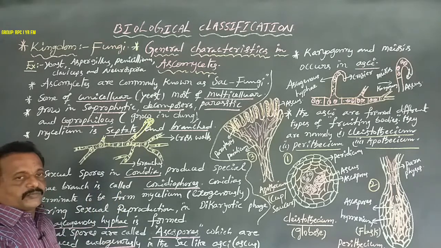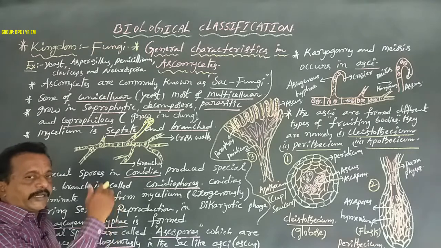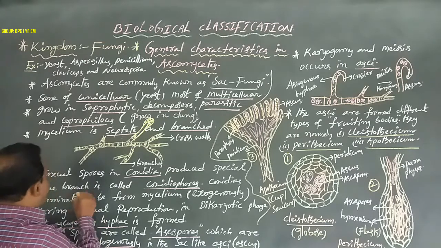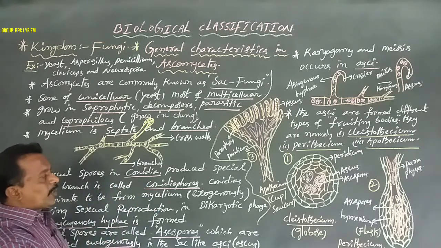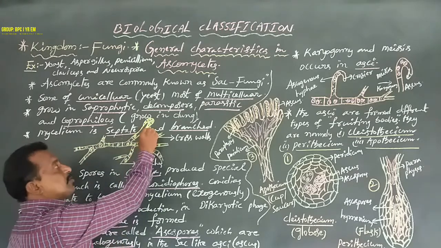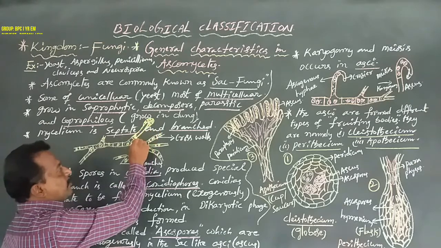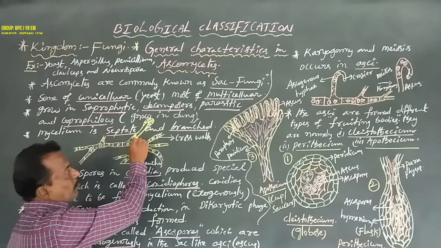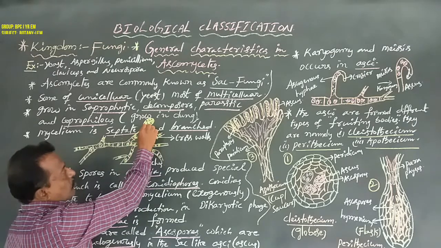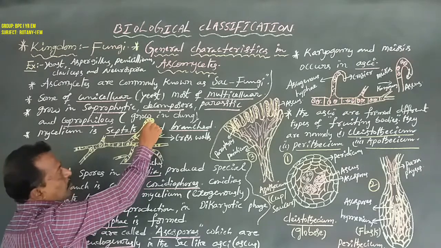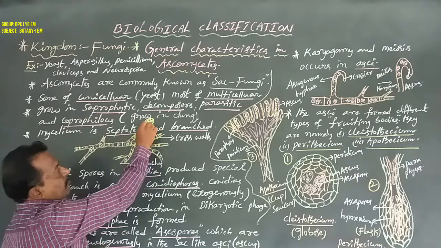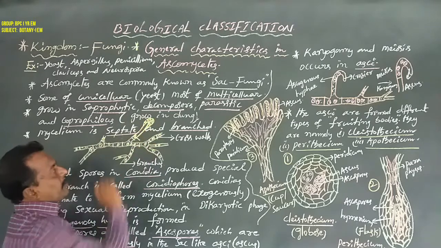Sporangiophores bear sporangia. The sporangia are arranged on a special hyphal branch that is called the sporangiophore. This is a conidiophore. That is a sporangiophore, and this is the sporangium. These are sporangiospores, and this is a sporangiophore. But this one is a conidiophore, and this is a conidium. These are conidia. This is also a conidiophore. This is a conidium. The sporangium is similar to the conidium. These are conidiospores or conidia.